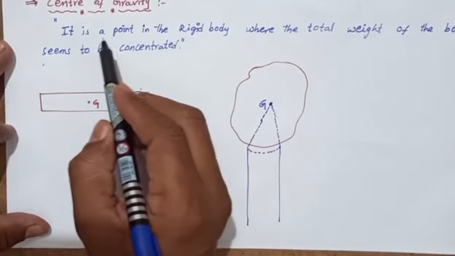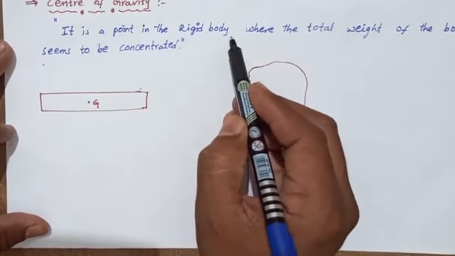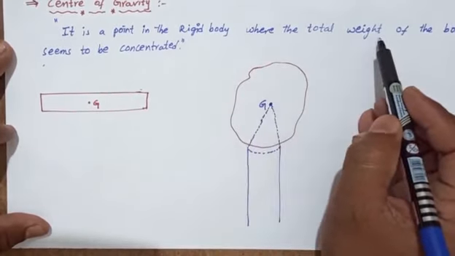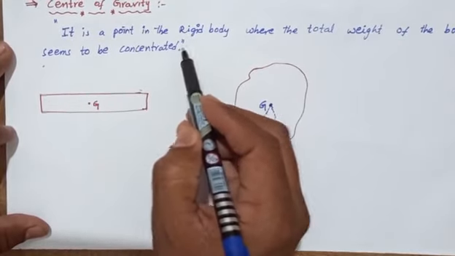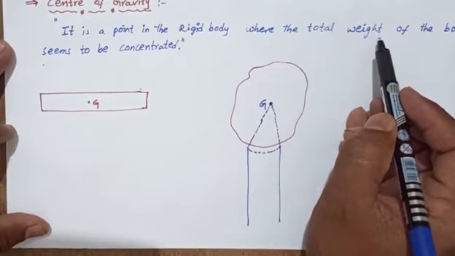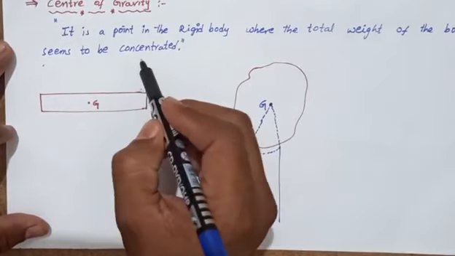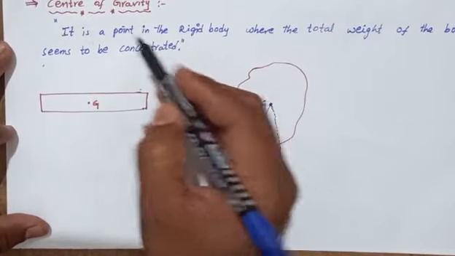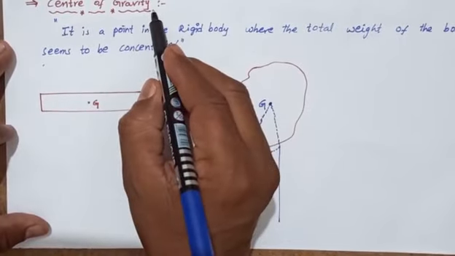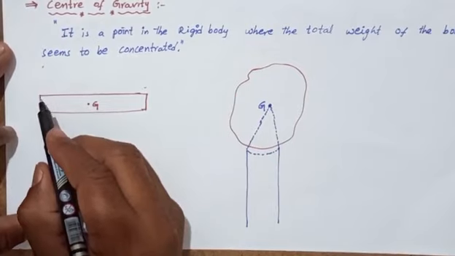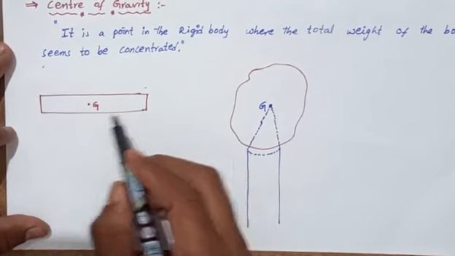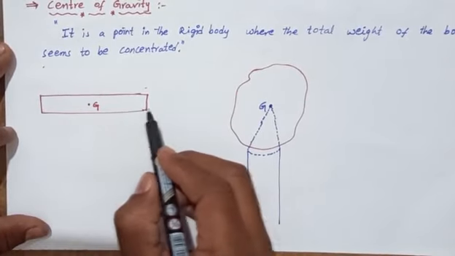So here it is a point in the rigid body where the total weight of the body seems to be concentrated. It is called the center of gravity. Here, for the center of gravity, we have taken a strip, a thin plate.